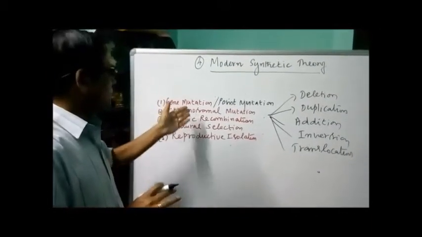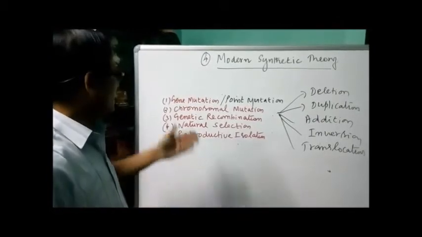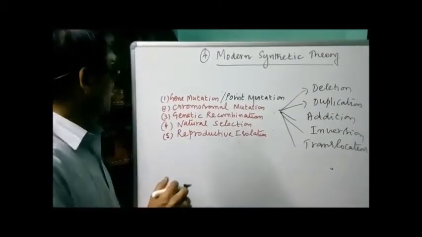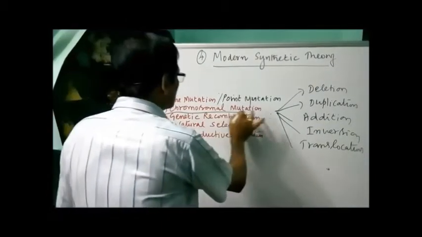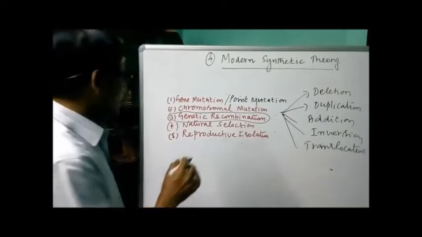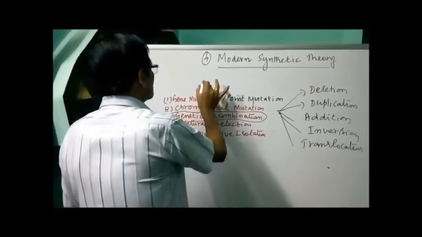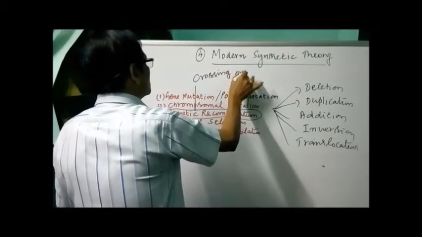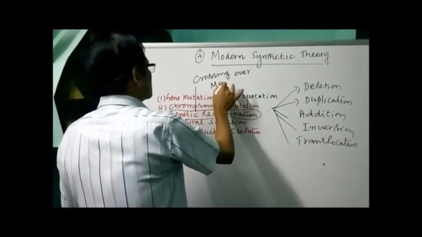Now these are taking place only in rare instances. Either gene mutation or chromosomal mutation occurs at a rare instance, whereas genetic recombination is a regular process. It results from crossing over. When? During meiosis.